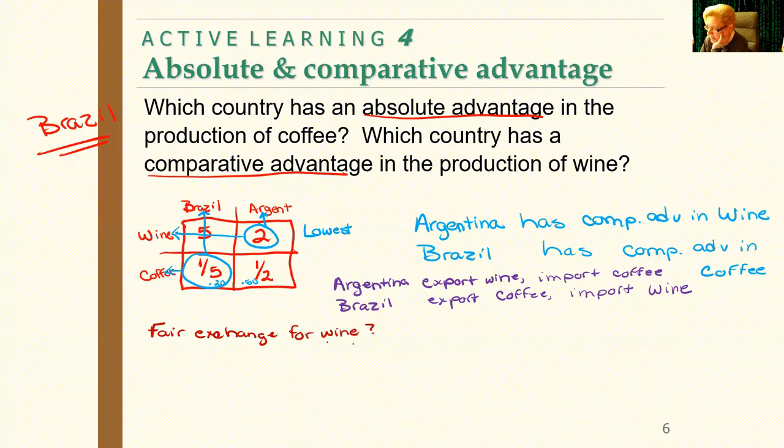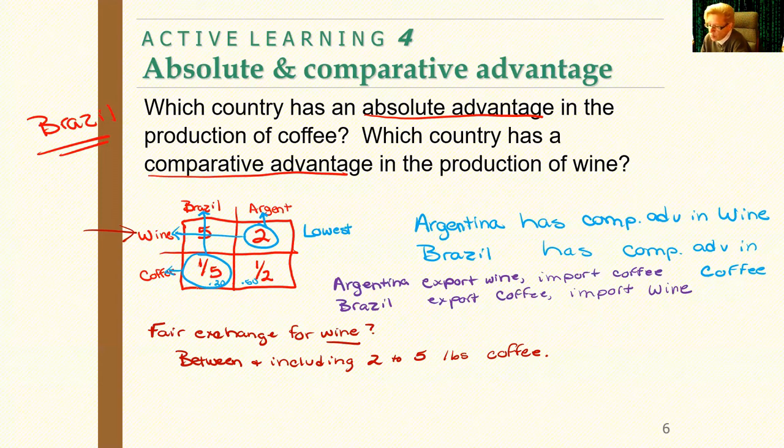Again, how do I do this? I'm looking at wine, so I go to my wine row. Remember, outside in on this table. So a fair exchange for 1 bottle of wine is between, and including, 2 to 5 pounds coffee. So every time Argentina sends 1 bottle of wine to Brazil, they will expect to get between 2 and 5 pounds of coffee in return.